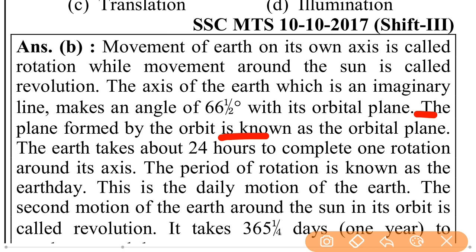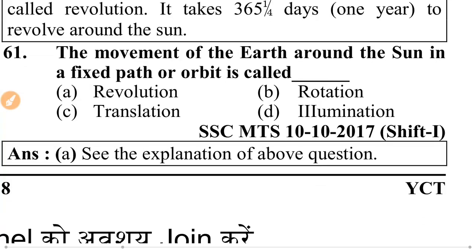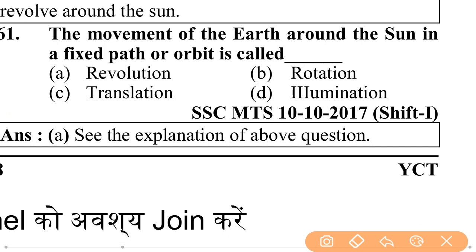The Earth takes about 24 hours to complete one rotation around its axis. The period of rotation is known as the Earth day. This is the daily motion of the Earth. The second motion of the Earth around the Sun in its orbit is called revolution. It takes 365 days and 6 hours, means 365 and 1 by 4 days, to revolve around the Sun. The movement of the Earth around the Sun in a fixed path or orbit is called revolution.